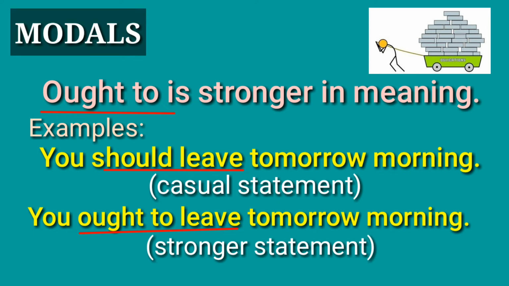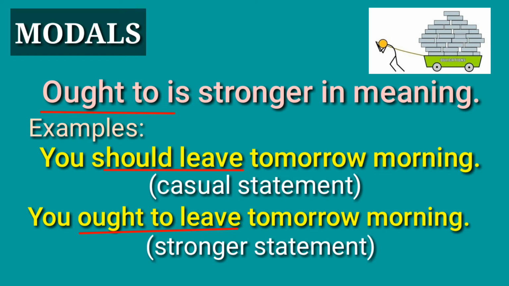Examples. You should leave tomorrow morning. We use should here, and this is just a casual statement. So when we use should to give advice, this is not obligatory. It's up to you to decide if you're going to follow or not. Next, you ought to leave tomorrow morning. This is a stronger statement.